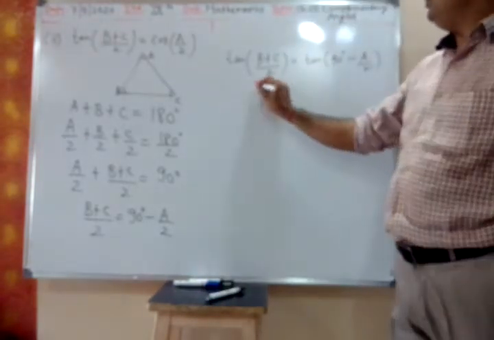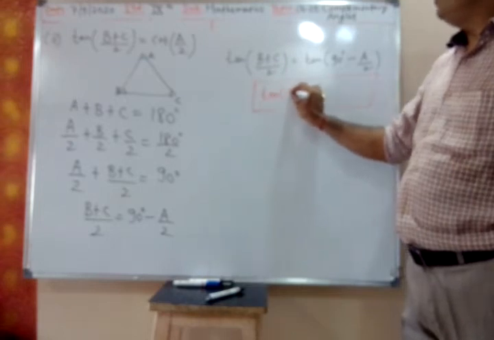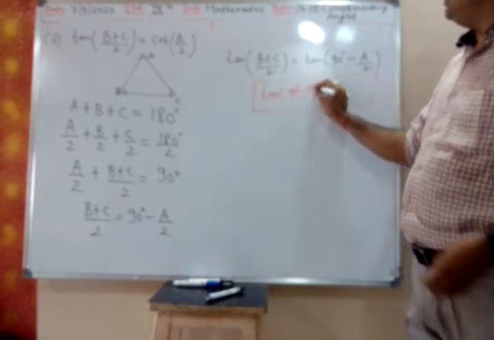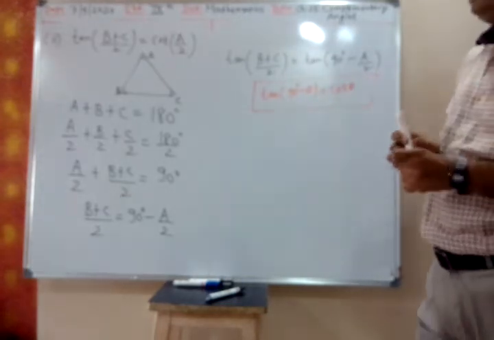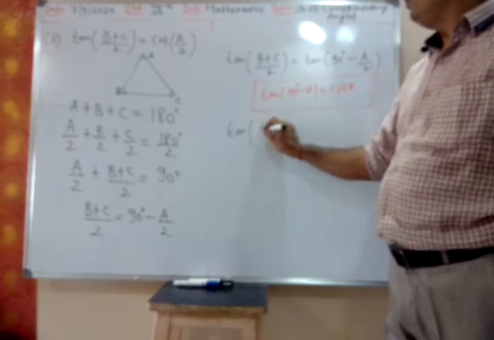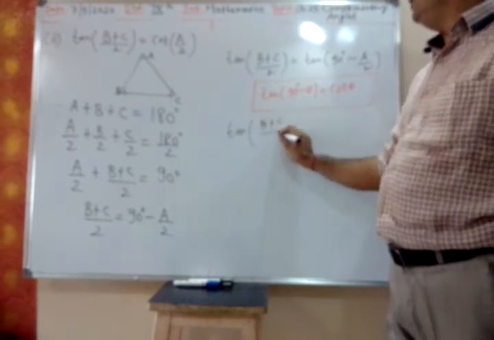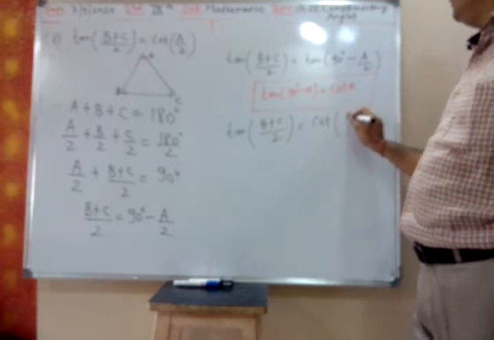Now we have the complementary angle concept that tan of 90 minus theta is cot theta. Tan becomes cot, so tan of (B plus C)/2 is equal to cot A/2.